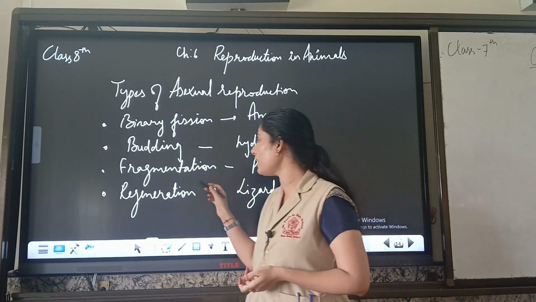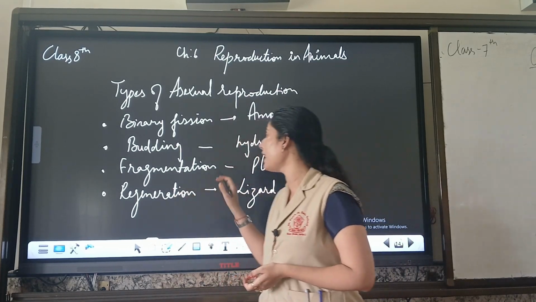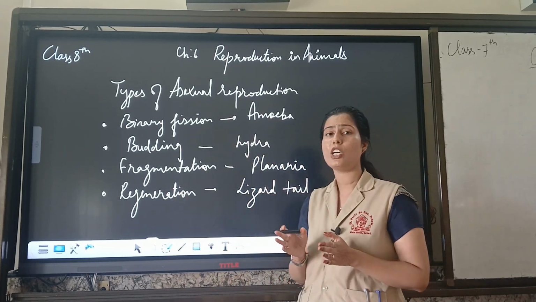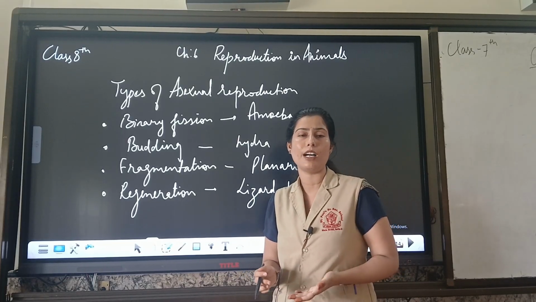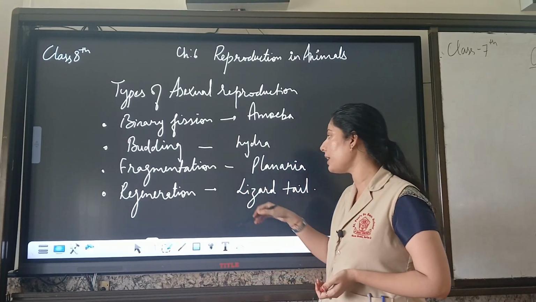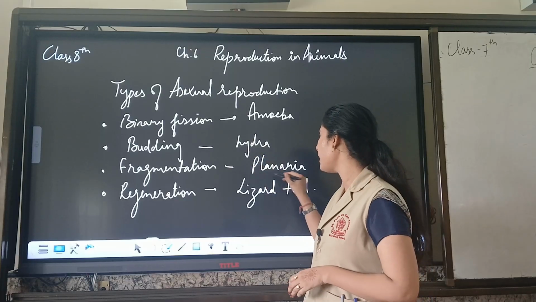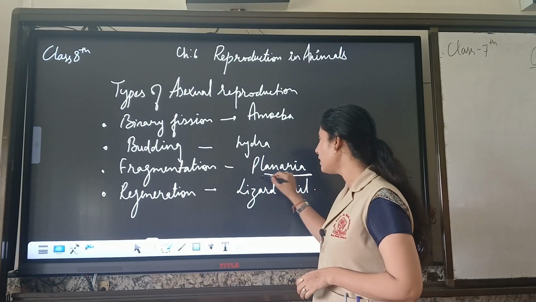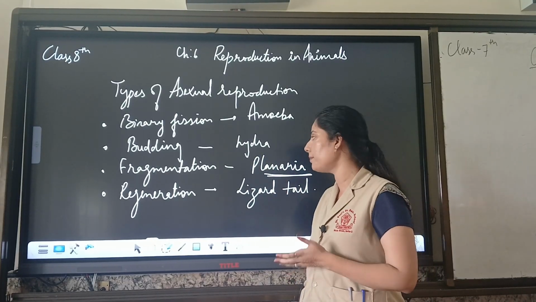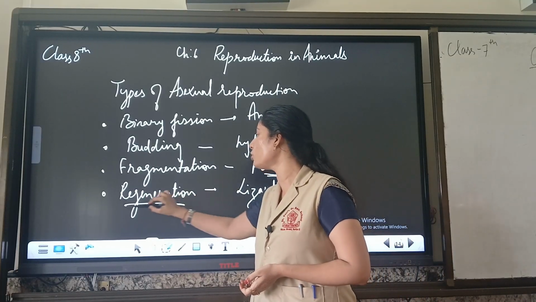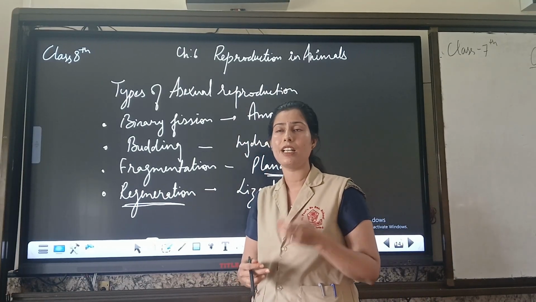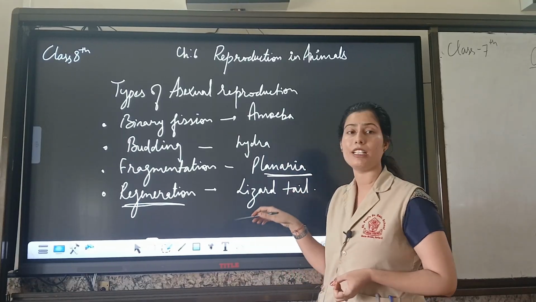And fragmentation is also a type of asexual reproduction in which an organism gets fragmented and each fragment develops into a new offspring. This type of asexual reproduction is found in planaria. This is a type of organism. It is also a lower kind of organism. And regeneration is usually seen in your nails, hairs and the tail of a lizard.